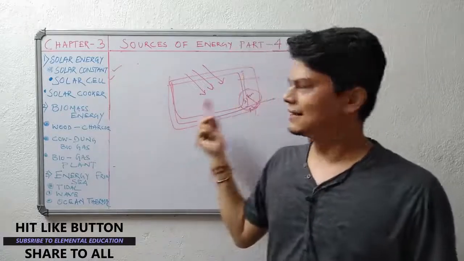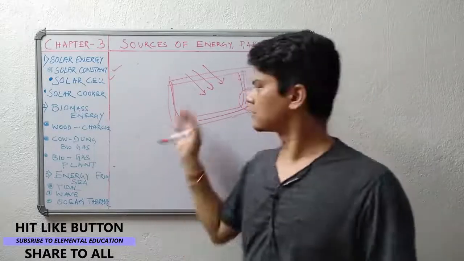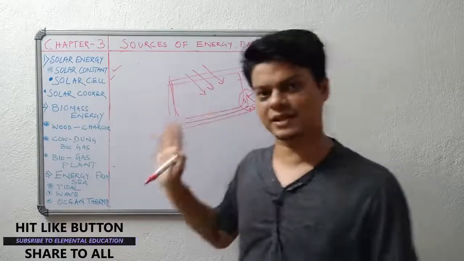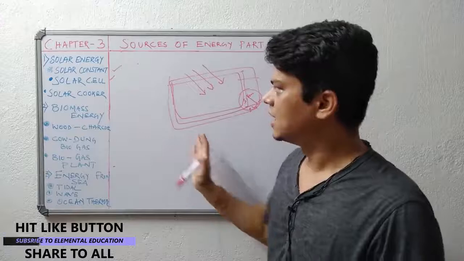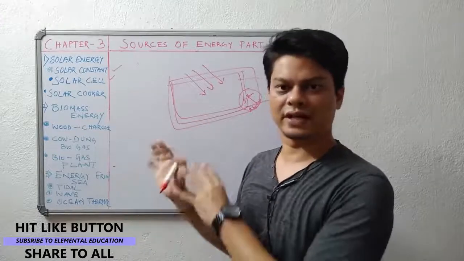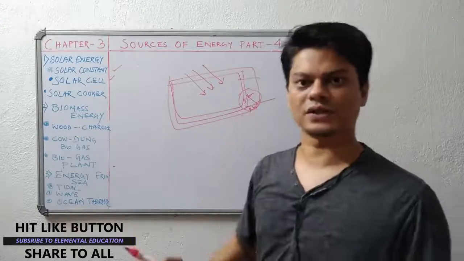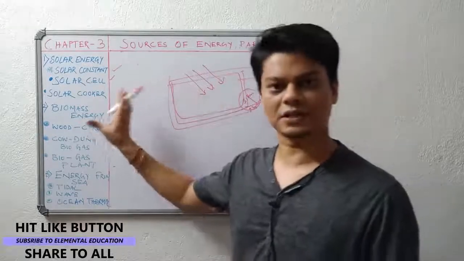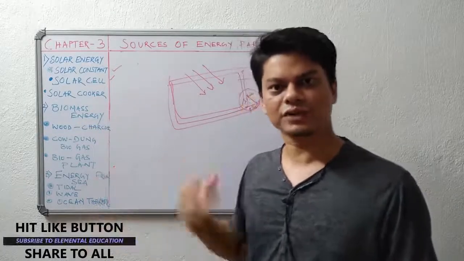So then it is free. Anyway, for a solar cell, just the installation part is costly, or we have to purchase this solar cell. That is the only cost we have. The rest, we have to fix a battery, wiring, those things. That is the only cost during the installation. After that, everything is free. The electricity is free. Then why are you not using it?